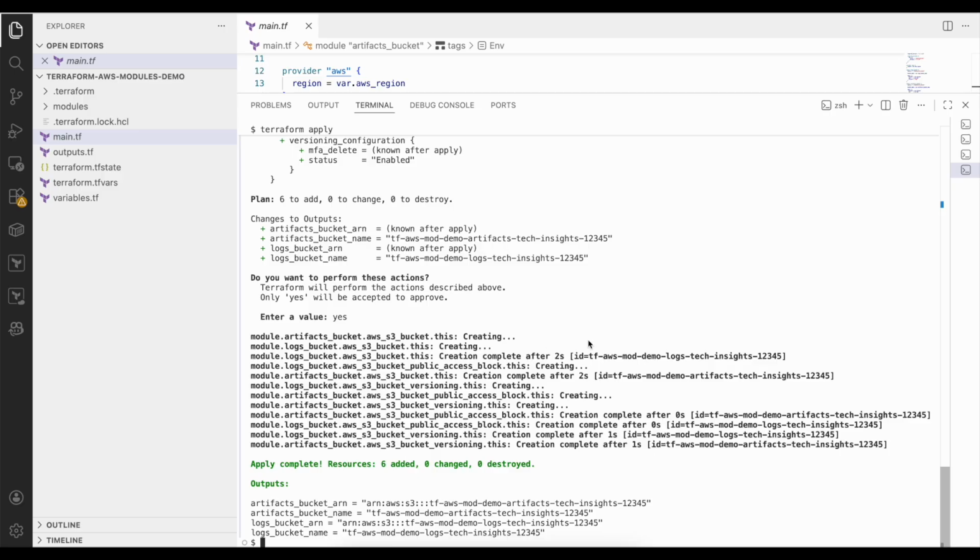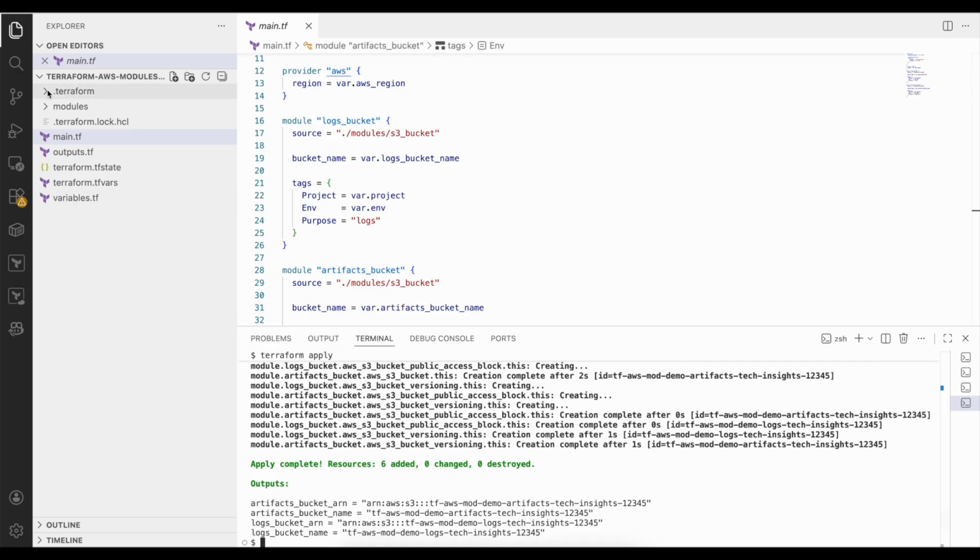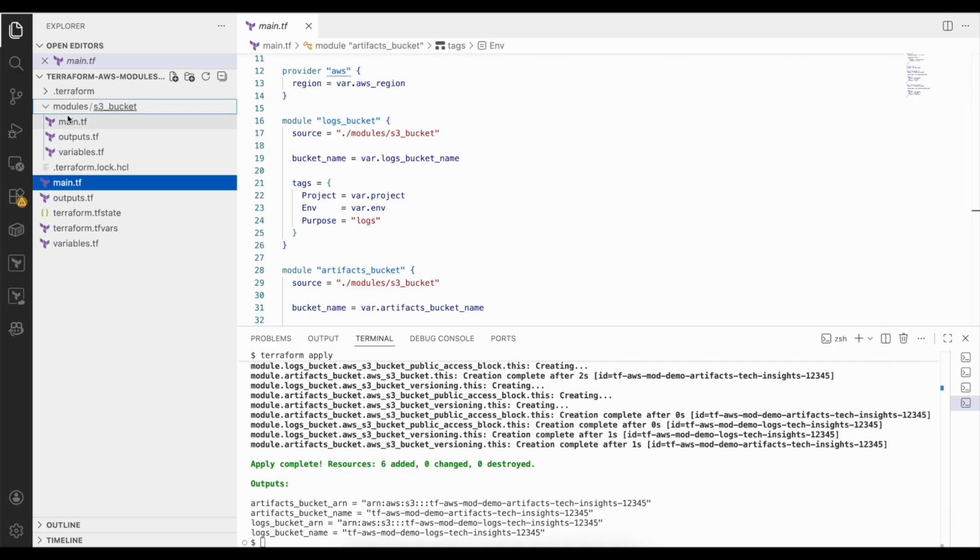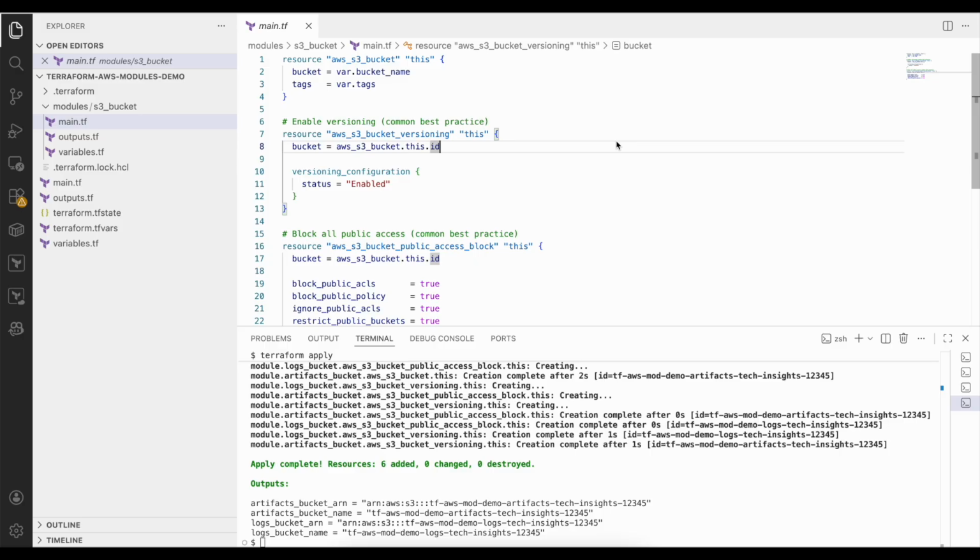That is because we created two S3 buckets using Terraform modules, but inside the module we are not managing just the bucket itself. Each module instance creates 3 Terraform resources.